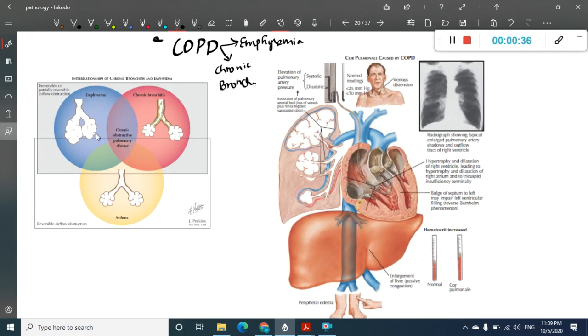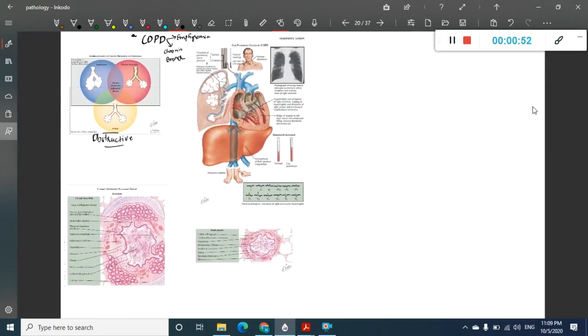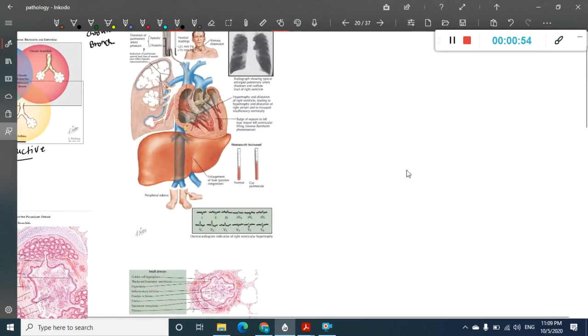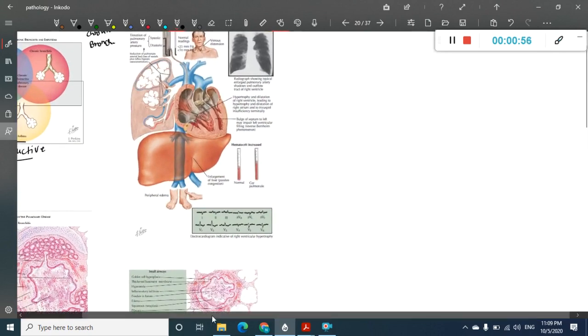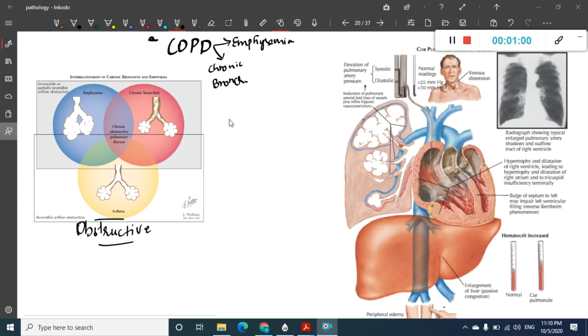So this picture shows you the obstructive diseases. We have something called obstructive diseases. These obstructive diseases include asthma, emphysema and COPD. What does obstructive diseases mean?